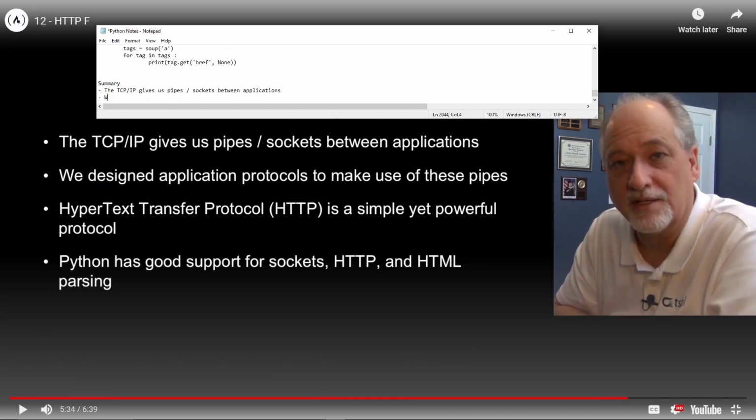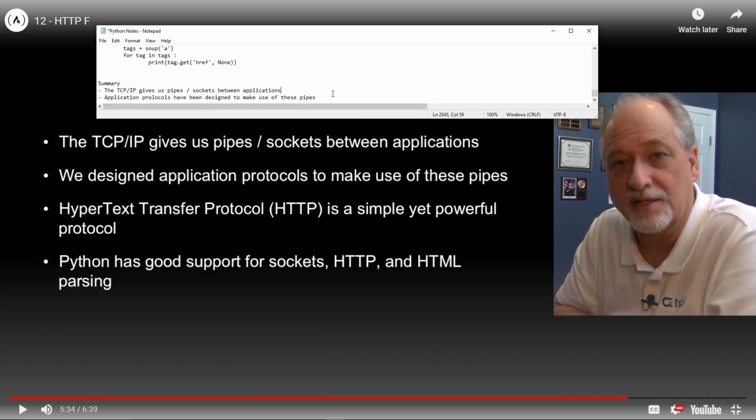Application protocols have been designed to make use of these pipes.